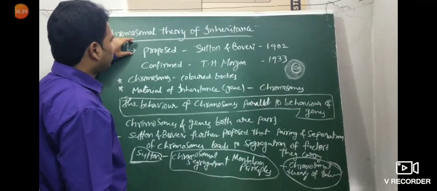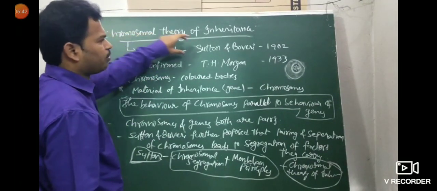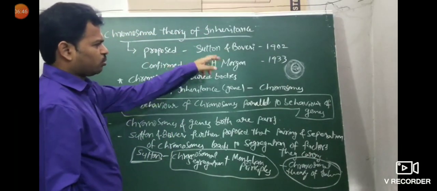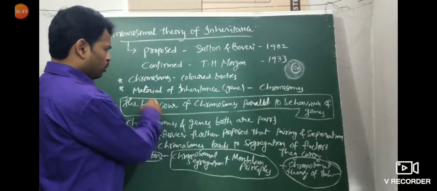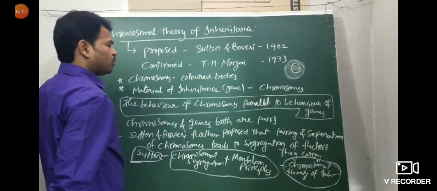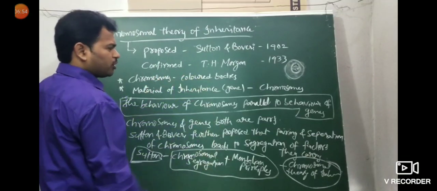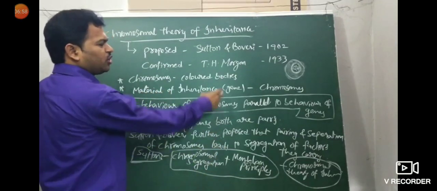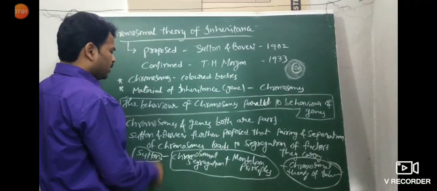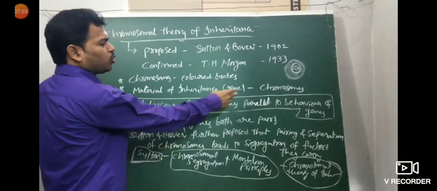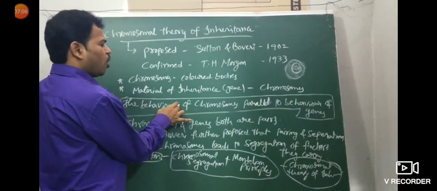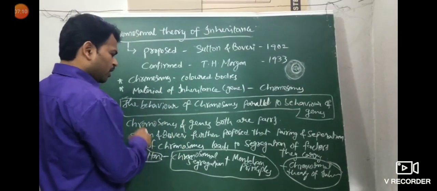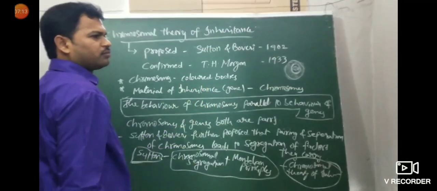I'll repeat. The chromosomal theory of inheritance was proposed by Sutton and Boveri in 1902. The confirmation was given by T.H. Morgan in 1933. Chromosomes are nothing but colored bodies, visualized by staining. According to this theory, the material of inheritance, that means genes, is present on chromosomes. The behavior of chromosomes was parallel to the behavior of genes. This is the main principle. Chromosomes and genes both are pairs.